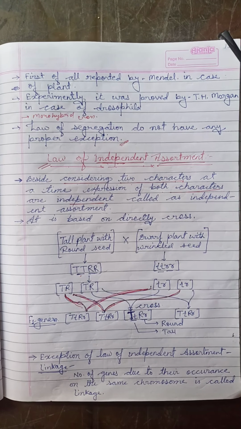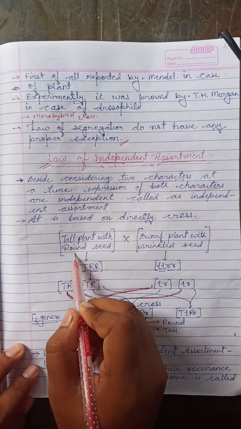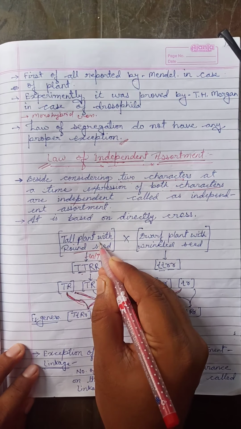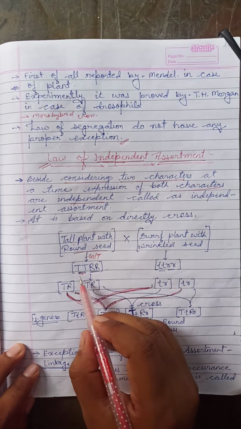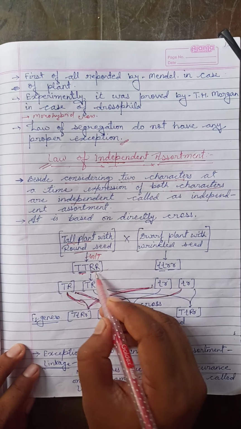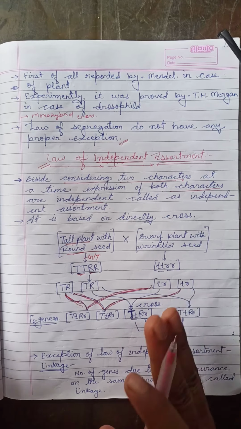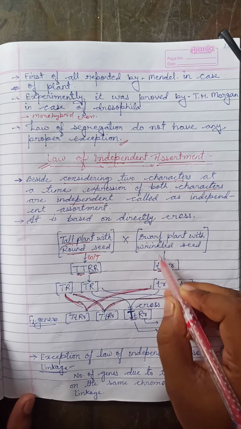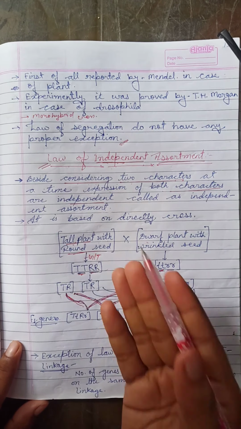For the law of independent assortment, look here: it is the tall plant with round seed, and as you know, the representation of this phenotype is capital T and capital R, because capital T represents tallness, whereas R represents round. Is it clear? Now the dwarf plant is represented as a small t, because dwarf is just the opposite of tallness.